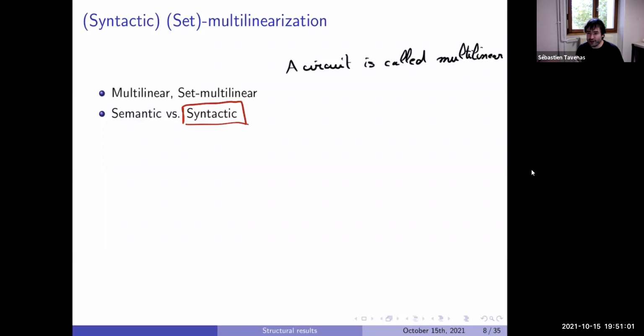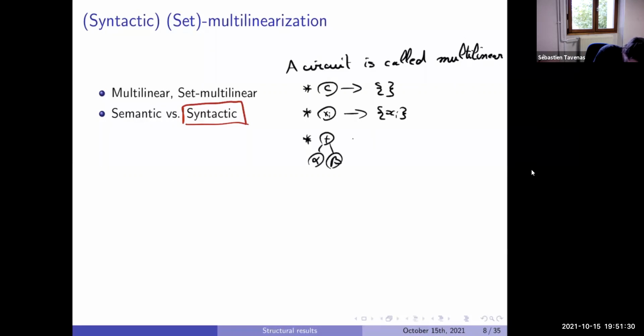So what we want is to associate with every gate a subset of variables in a natural way. When we have a constant gate, we associate the empty set. When we have a variable, we associate the singleton, which is this variable. When you have an addition gate, with sets S alpha and S beta, you want to associate the union of S alpha and S beta.